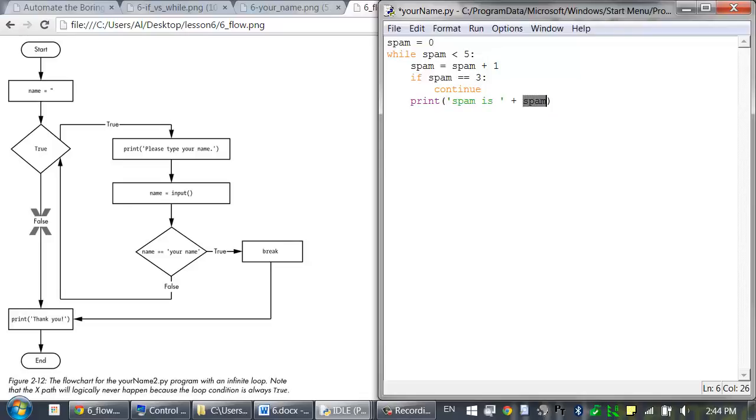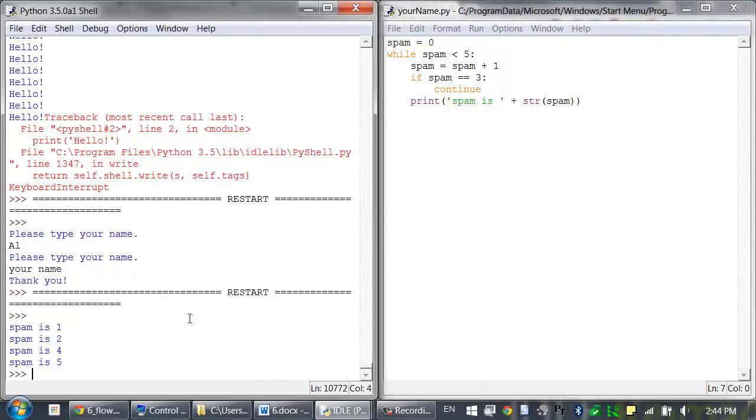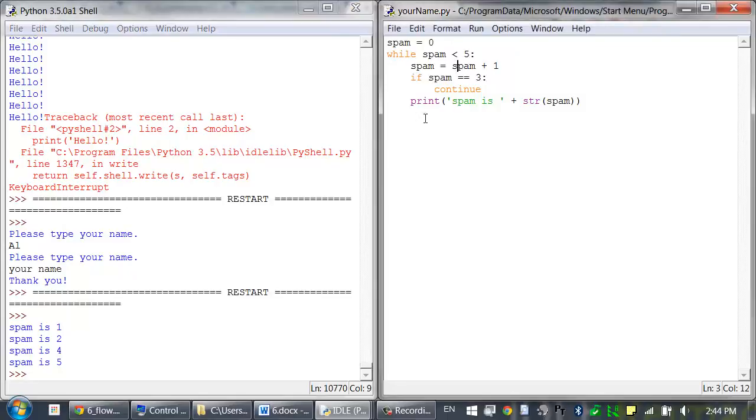Actually, since this is an integer, we're going to have to get the string version of that before we can do string concatenation with spam is. So I'm going to save this and then press F5 to run it. You can see the output is spam 1, spam 2, and then spam 3 is missing. That's because on that iteration, when spam is set to 3, this condition is true, and the continue statement is executed.